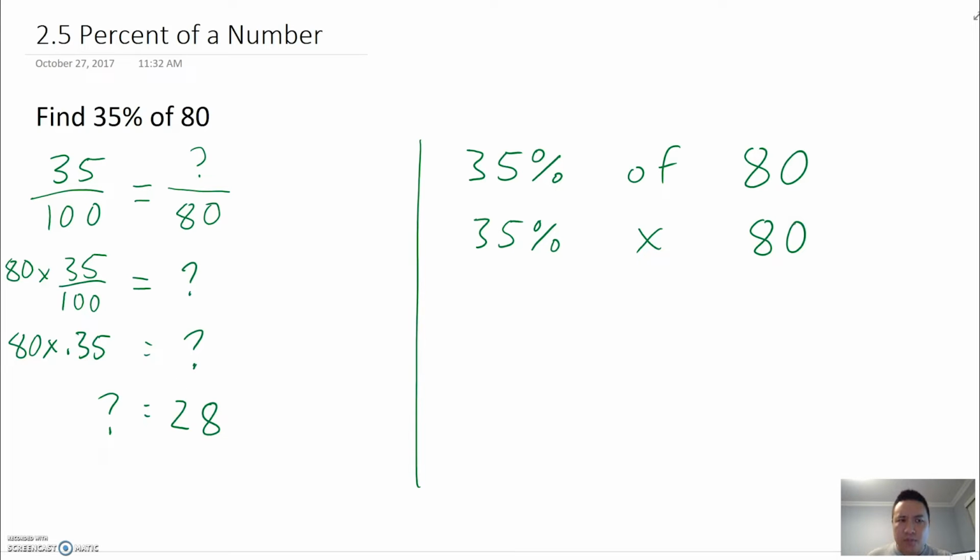Now 35%, we learned from previous class that we can write this as a fraction or in decimal form. And so if we write this out in decimal form, this is 0.35. Still multiplying and still 80. So 0.35 times 80. And that's exactly what we had over here. So all I'm doing here is rewriting this. I'm writing out the statement, I want 35% of 80, turning the of into multiplication, turning the percent into a decimal, and bam. I just calculate this now. So I punch this into my calculator, and this works out to 28.